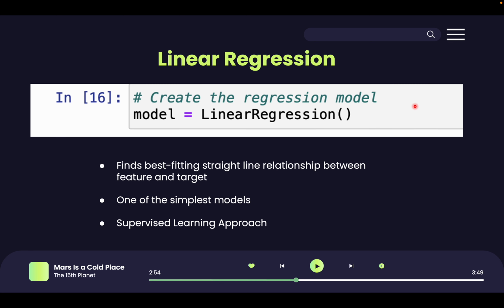We use linear regression as a second baseline model, and the goal of linear regression is to find the best fitting straight line relationship between the features and the popularity. This is one of the simplest supervised learning models.